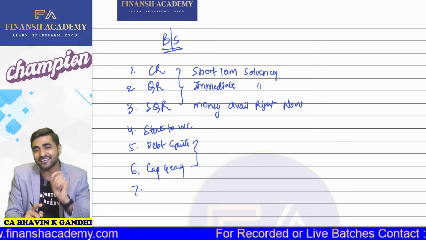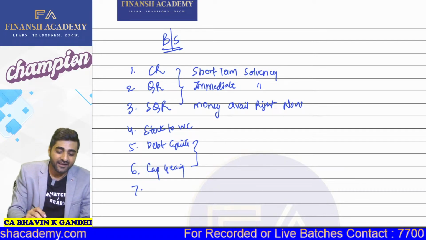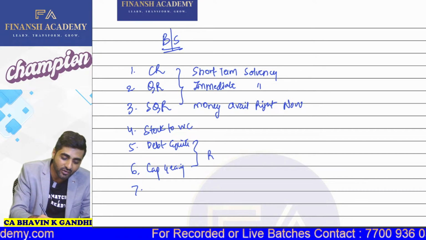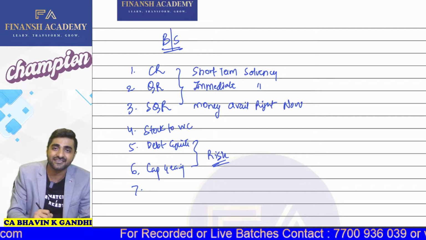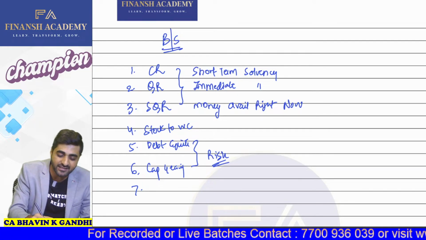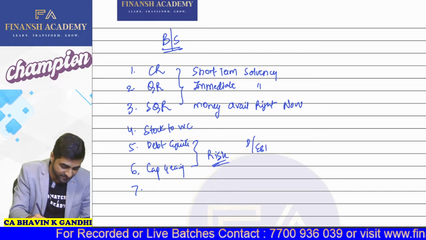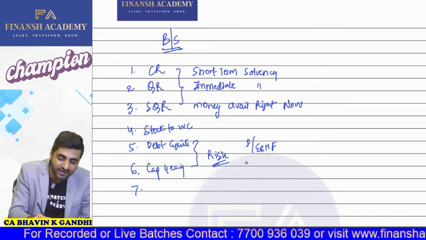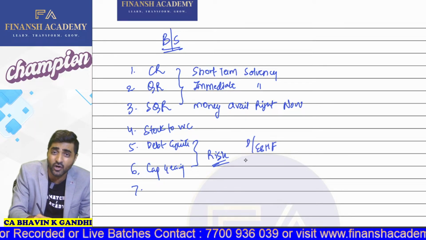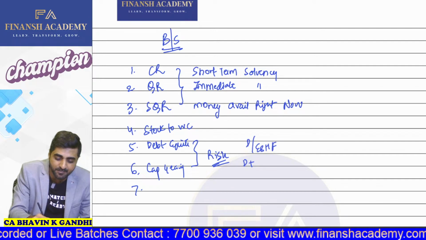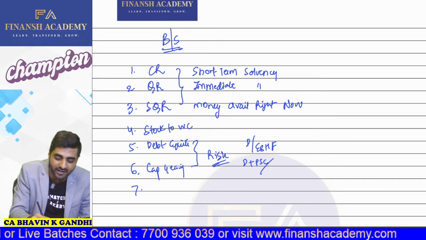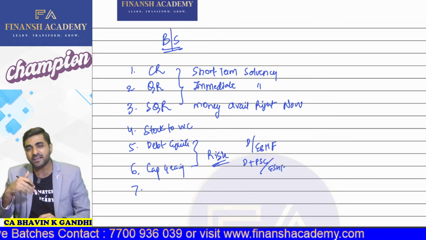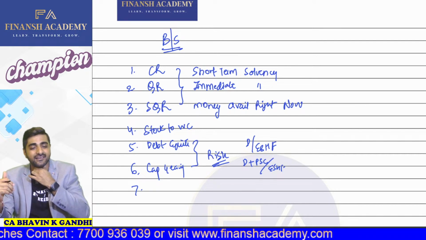Both are going to measure the risk only. Both should be lower the better. So both of them are measuring risk. Debt equity takes into consideration debt upon equity shareholders funds. And capital gearing takes into consideration your debt plus preference share capital, which we divide by equity shareholders funds. So fixed commitment upon non-fixed commitment.